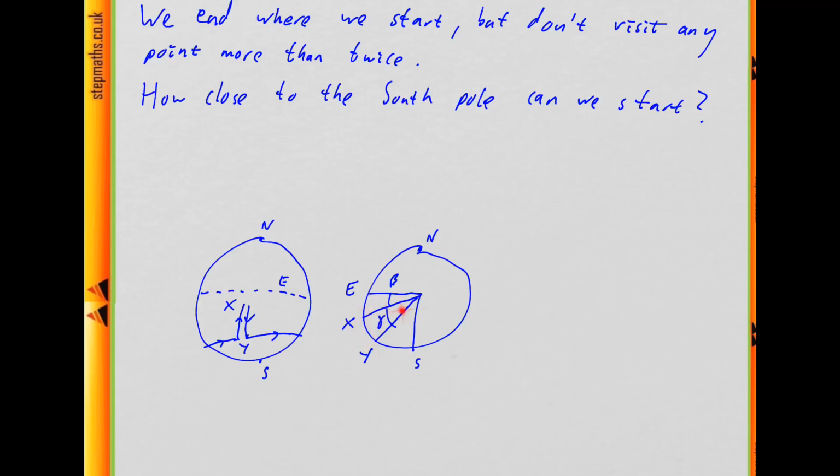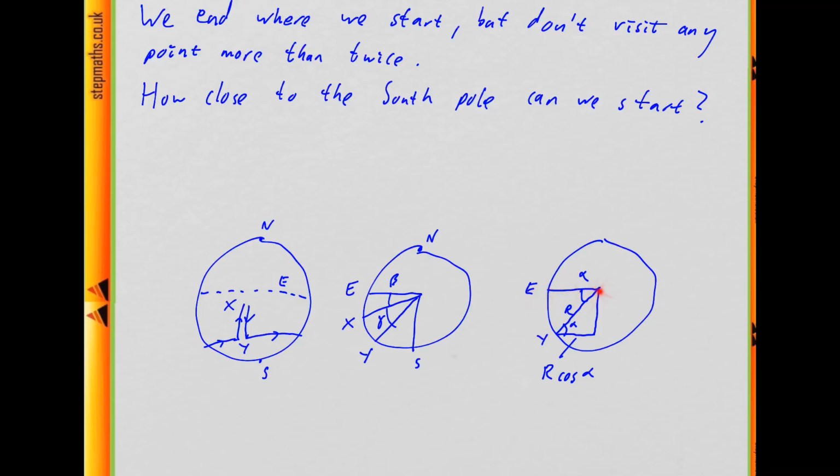So from the angles I've written here, we can write down the distance XY and the distance X to S. Bear in mind, X to S is going to be what we're trying to find, because that's the distance from the South Pole when we start. But to get the distance we go around in a circle when we go east, we're basically doing the circumference of a circle with this distance from Y to this vertical line as the radius, so we have to work out that distance. So to do that, I've drawn another triangle. Here alpha is just beta plus gamma.